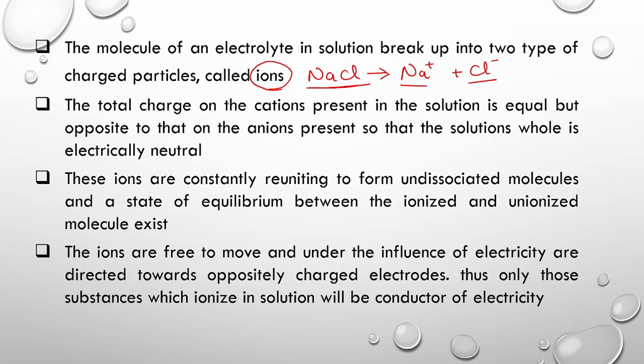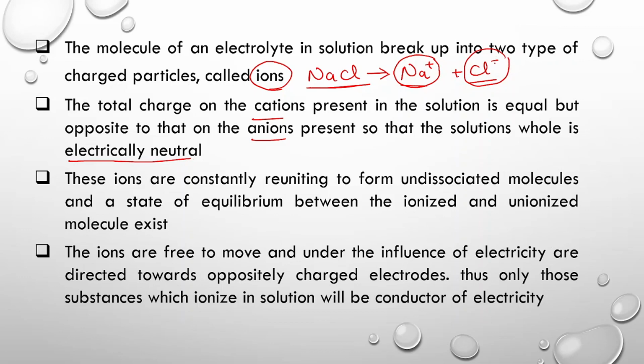The next point says that the total charge of cations present in the solution is equal and opposite to that of anions present in the solution, and the solution as a whole is electrically neutral. The total amount of cations, that is Na plus ions, will always be equal and opposite to the anions. Cl minus ions are the anions.